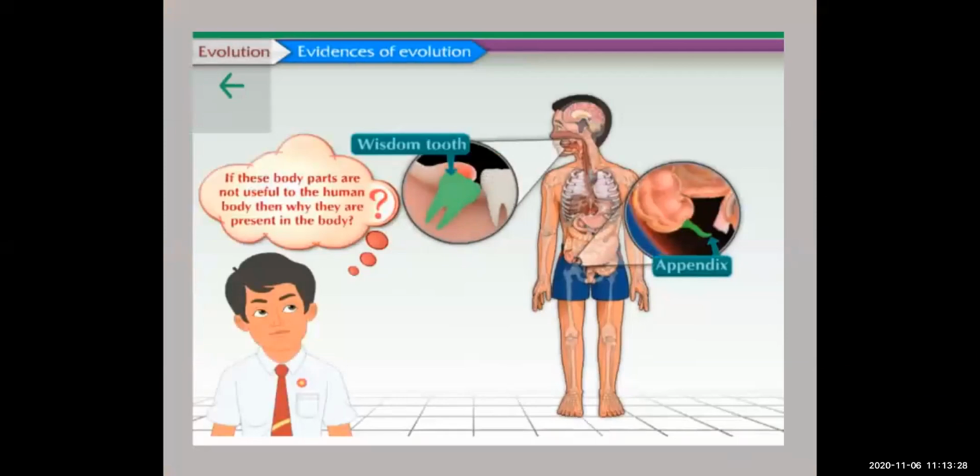So if these body parts are not useful to the human body, then why are they present in the body? You must also be thinking about this. Why are they present if they are not useful to our body? Okay students, we'll see why.